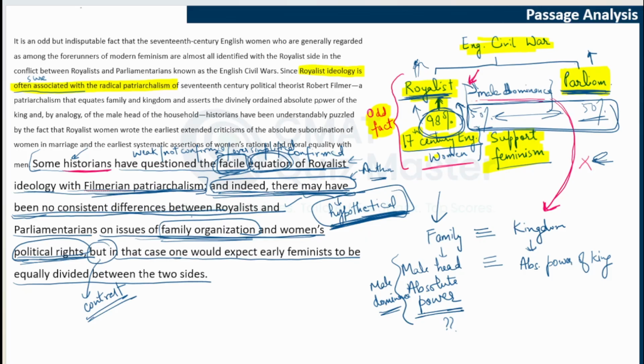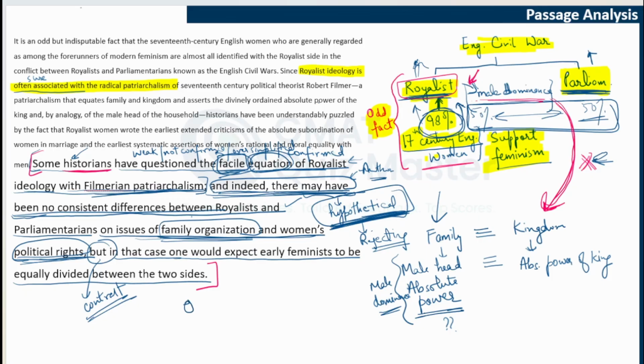So, in a way, the author is rejecting this explanation. The author is rejecting this hypothetical situation, this explanation that, okay, the royalists were maybe not following the patriarchalism given by Robert Filmer. So one particular explanation has been rejected here by the author. Now, what is this particular paragraph doing at an overall level?